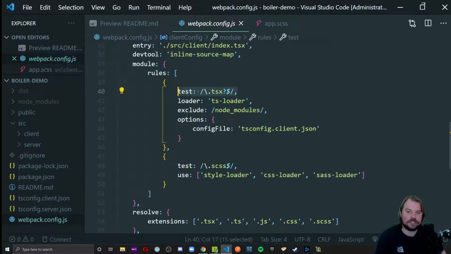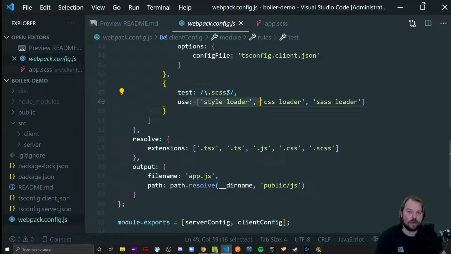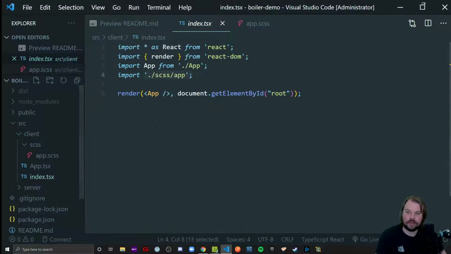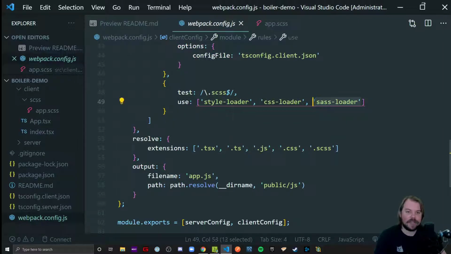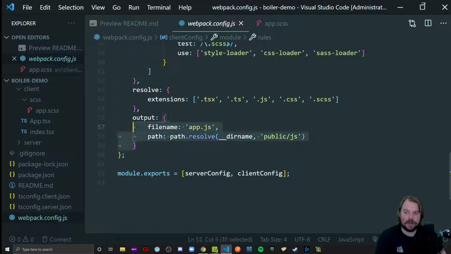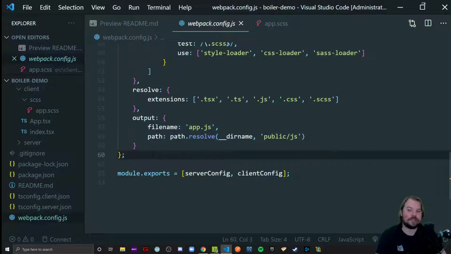Same thing for the module and rules down here, as you saw up here. We test for TS and TSX files. We test for the Sass files and what to use when we've encountered them, where Sass will compile it down to CSS. CSS needs to get imported as a module into React, and Style Loader says, oh, well, if we import the file in our index file, it follows all those rules we just looked at in Webpack. That's how this one little line of code knows what to do. It says compile Sass down to CSS, take the CSS and map it to object styles, and take those object styles and add them to whatever component we import them to. Whew. And then where to output it, public JS, app.js, and that's all it really boils down to.